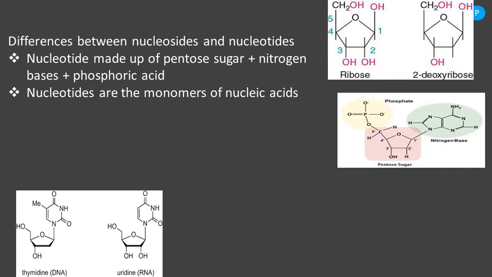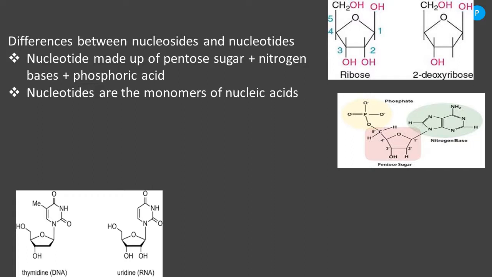To the first carbon of the pentose sugar, nitrogen bases get attached. There is a bond we can see between the pentose sugar and the nitrogen base. That bond is called the glycosidic bond. Glyco is nothing but what? Glucose. So between the nitrogen base and the pentose sugar, a bond formation takes place at the first carbon atom. That bond is named the glycosidic bond.